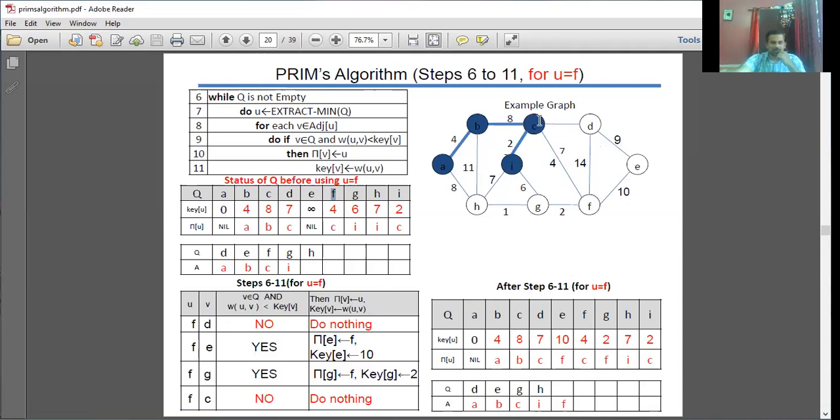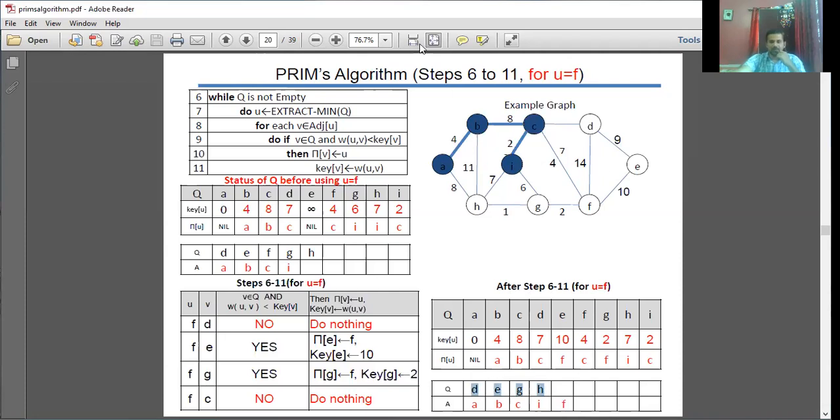No need of doing anything with this because it's already been considered. Okay, so we should consider the remaining 3 vertices: D, E, and G. For D, I don't think this condition holds good, so we do nothing. For E and G, the cost has to be updated. Move that F to here, and that should be removed from your Q.